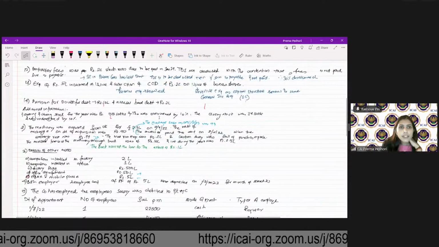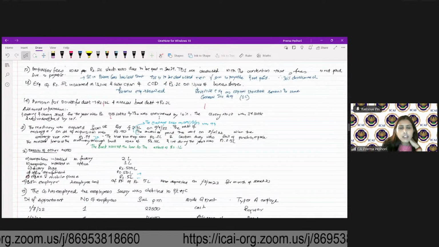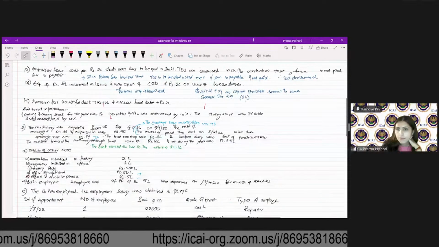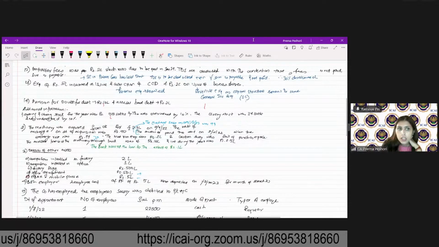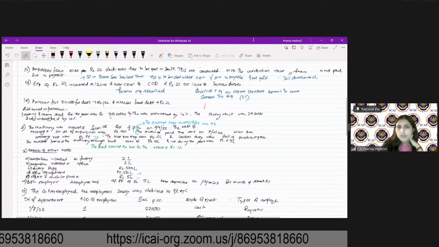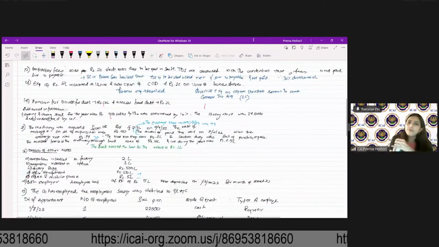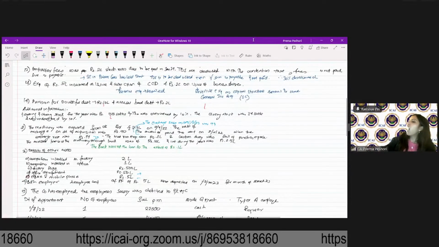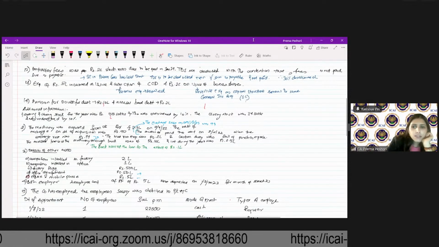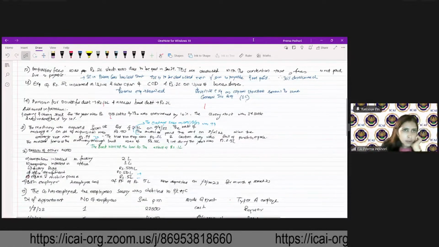Provision for doubtful debt, rupees 10 lakh, and actual bad debt, rupees 2 lakh. Provision for doubtful debt. Yes, Viraj, you are right. Provision is disallowed.